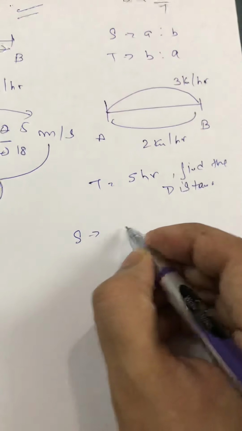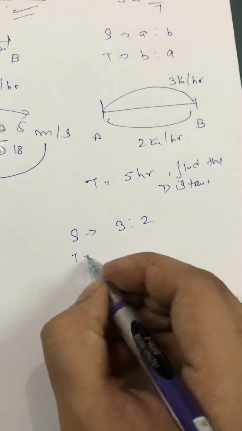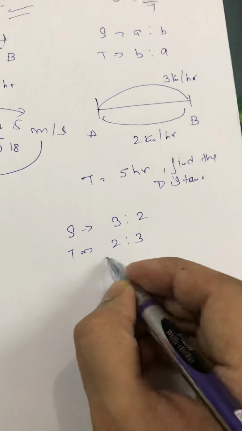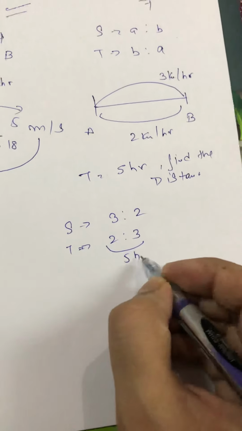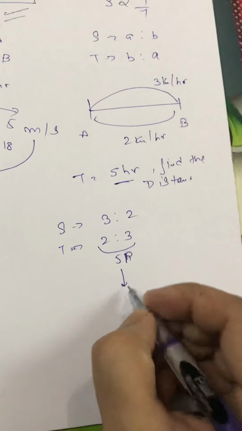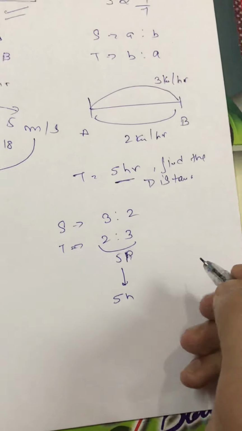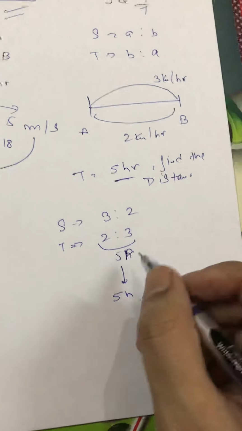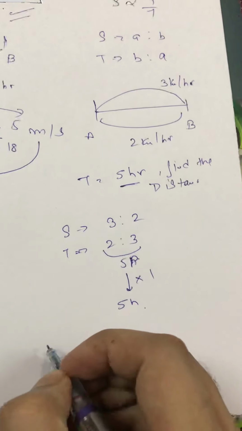So the speed ratio is 3 ratio 2. Obviously time ratio will be what? That is equal to 2 ratio 3. So combined they are taking how much time? That is 5 parts. Actually they are taking how much time? 5 hours. So what will be the value of 5 parts? 5 hours. If I want to make 5 parts is 5 hours, with which number I will multiply? I will multiply by 1.